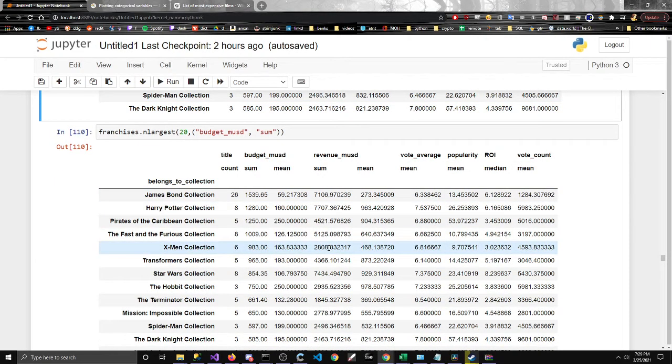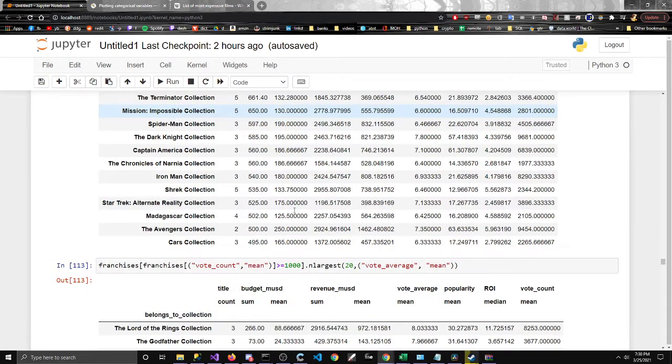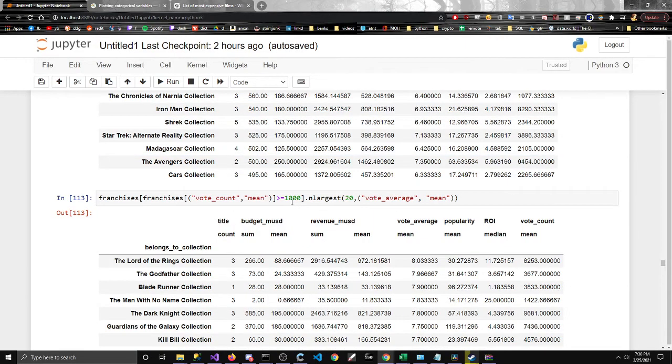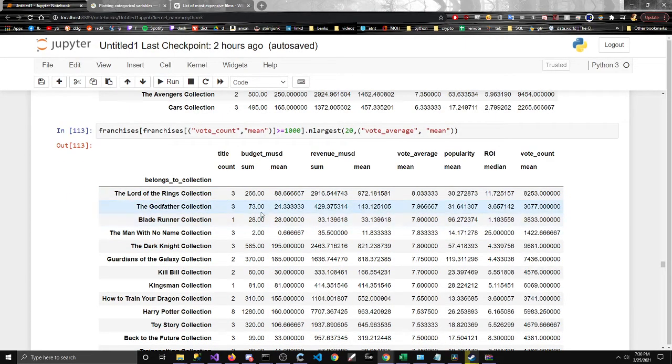Let's see what this is. This is essentially a way of taking a look at the budgets. I don't think this is really anything, I already kind of looked over it. So what this does is average rating with at least 1,000 ratings, right? The best rating with at least 1,000 ratings is Lord of the Rings, which is a highly regarded franchise. So is Godfather. Blade Runner, does it really count as a franchise?